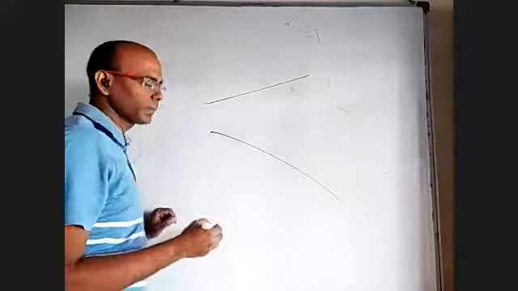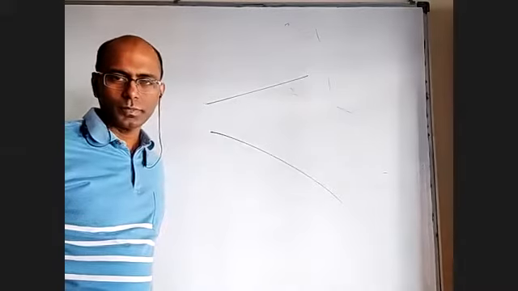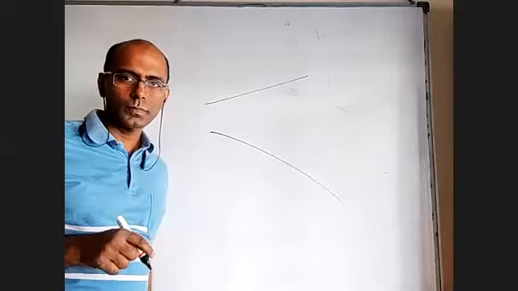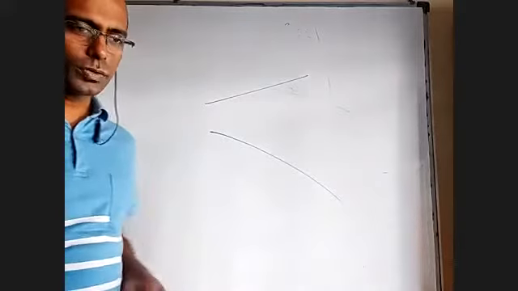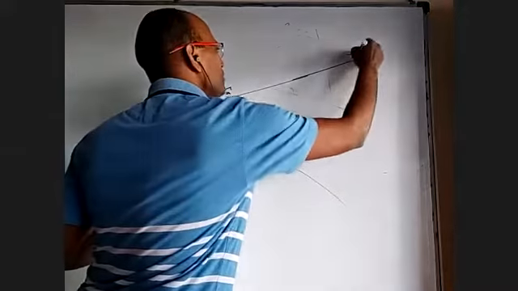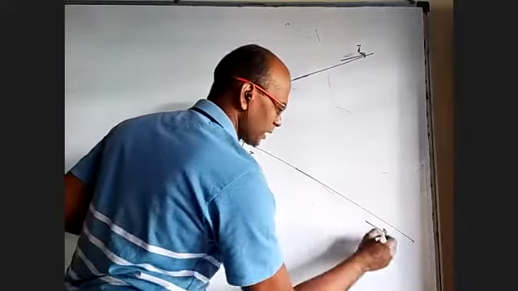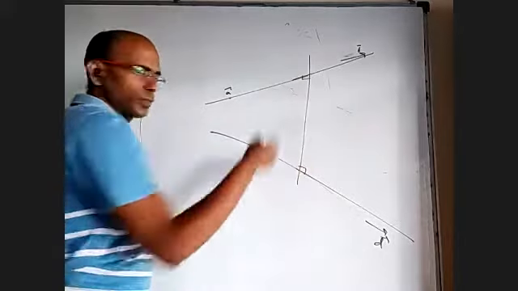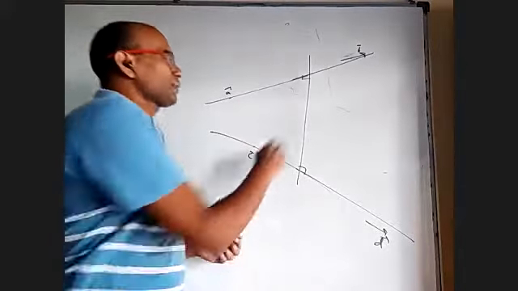Please listen carefully. Finding the shortest distance between skew lines is very easy because the formula is there. Sometimes they'll ask for the line of shortest distance. What is that equation? They may ask in the mains exam, but it's a little lengthy. Some work has to be done. I don't think there is any shortcut as such. There is a point A bar, and this line is parallel to B bar, and there is a point C bar, and this line is parallel to D bar. There is this line of shortest distance which is parallel to both of them. They can ask you what is that line's equation. You may know that it is parallel to B cross D.